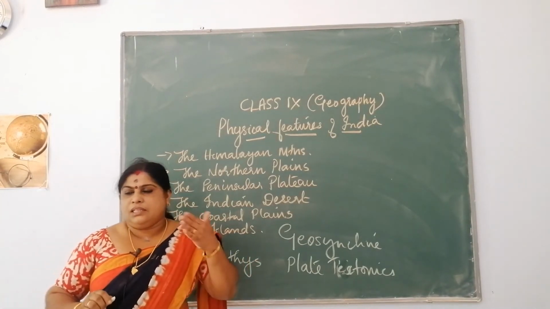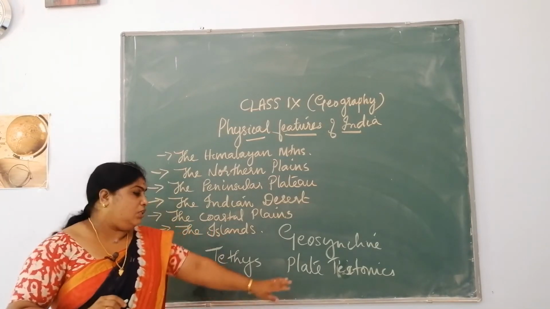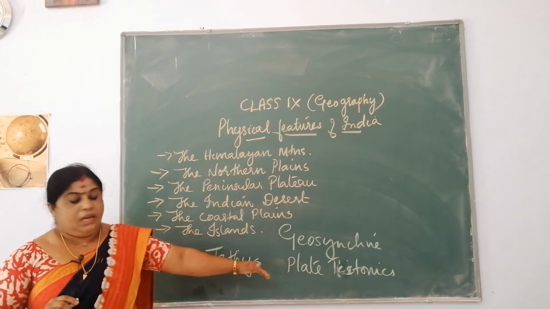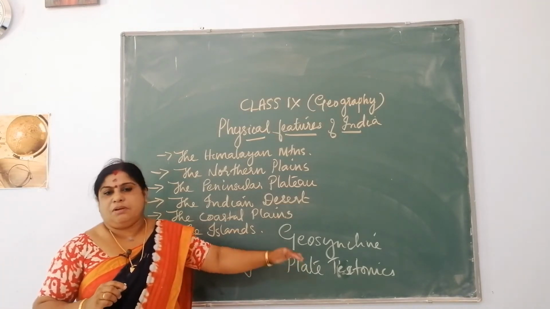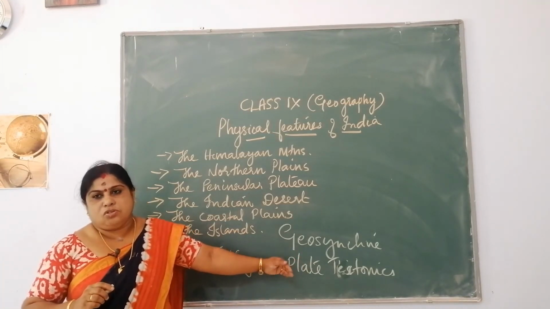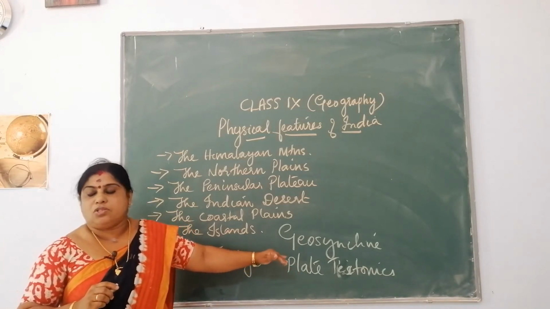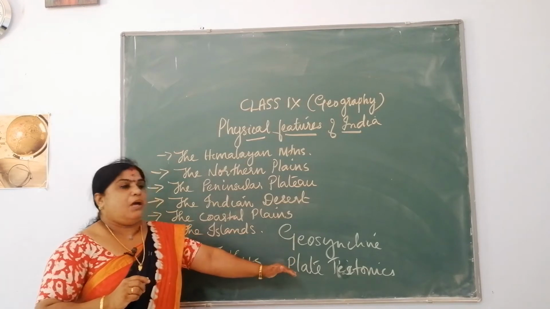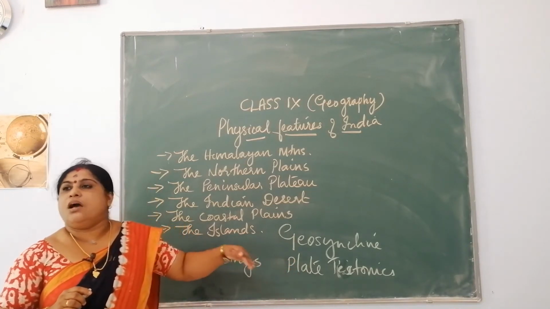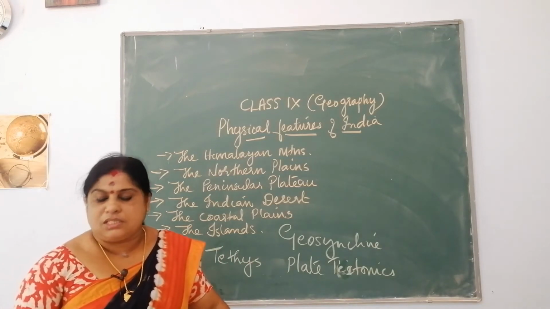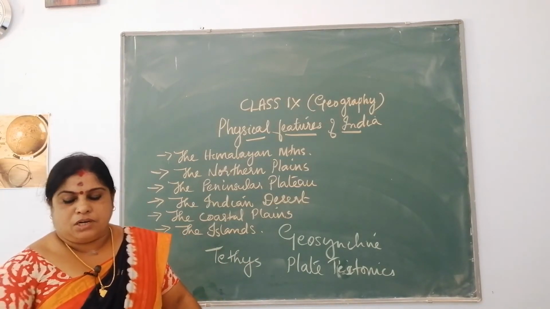Now, another theory is in relation to the theory of plate tectonics, which you have learned earlier. In the Indian plate, we had learned about 7 plates also. It is told that when the Indian plate collided with the Eurasian plate, because of high temperature and pressure, the Himalayan mountains were formed. That is why you call the Himalayan mountains fold mountains.